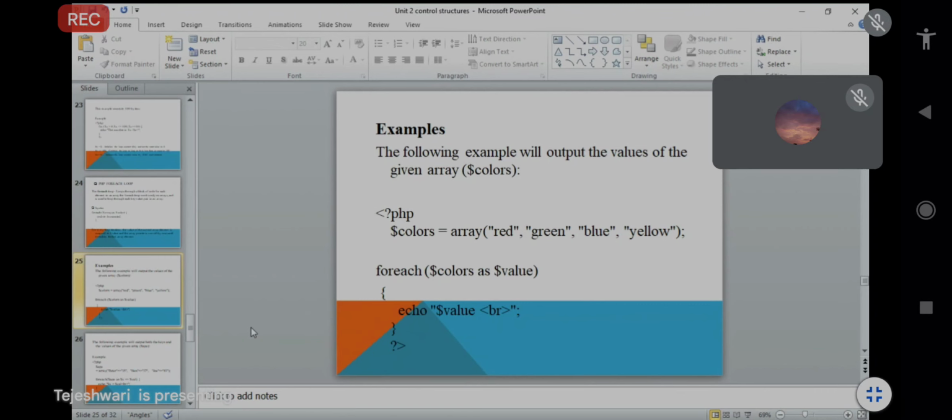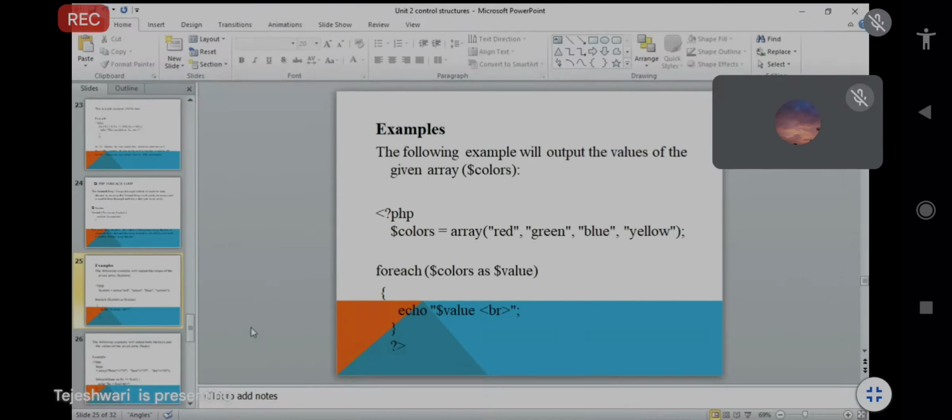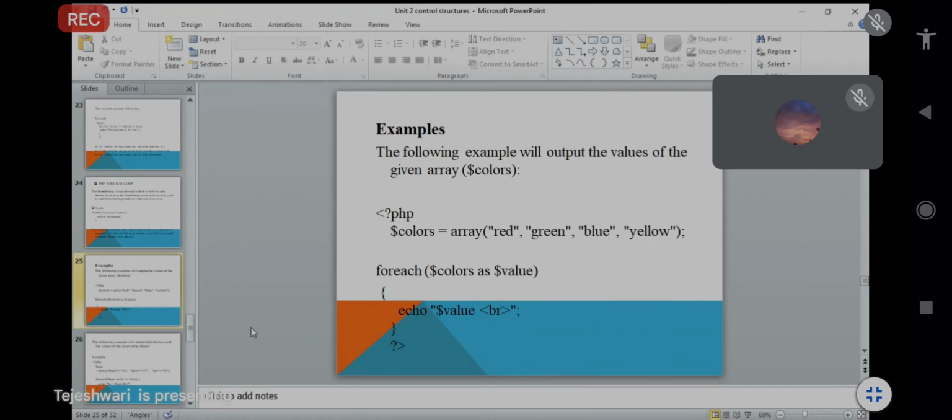So in this foreach loop we already took each particular array element from the one variable, that is $colors, and that will be assigned to $value. Then that particular value will be printed simply. There is no confusion about this. $colors is just one variable, $value is another variable.